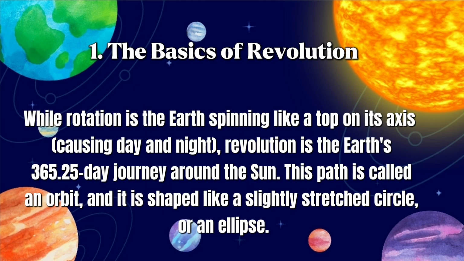So, basic revolution is the Earth's 365.25 days trip around the Sun, tracing an elliptical orbit, while rotation makes the planet spin on its axis and creates day and night. Revolution describes the yearly path that takes the Earth around the solar center, completing one full cycle every year with a slight extra quarter day that accounts for leap years.